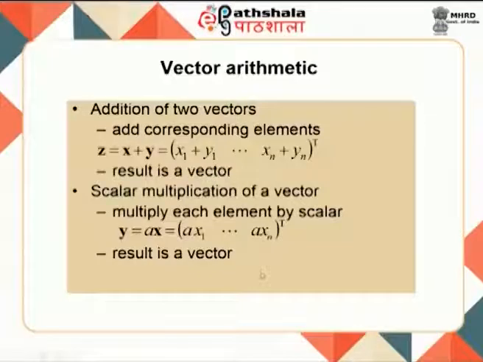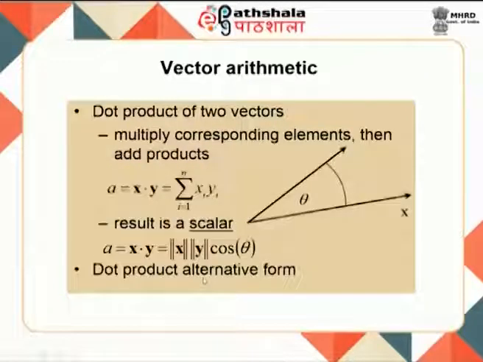So, again, as you had for matrices, you have arithmetic operations. You can add two vectors, where you just add the corresponding elements, so the result will again be a vector. Scalar multiplication of a vector: multiply each element by a scalar, and again the result is a vector. Then you have the dot product of two vectors: multiply corresponding elements, then add the products. So, x dot y is equal to the sum from i equal to 1 to n of x i y i, and the result will be a value which is a scalar. Here you also have the dot product alternate form, x y cos theta. This is again very important, I will come to this as we go along.